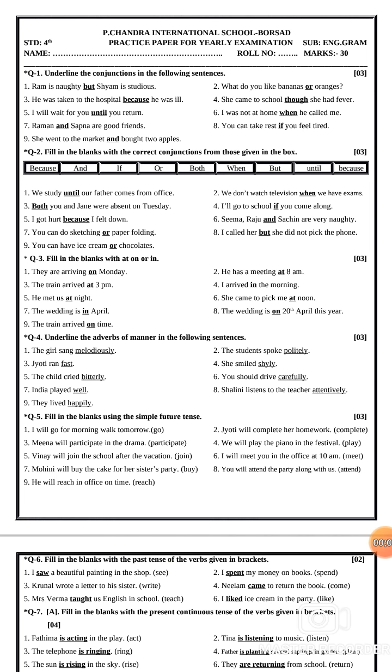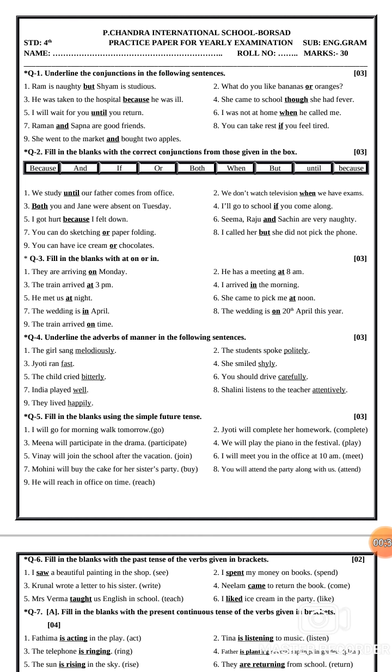Subject is English grammar. Let's start the revision of the yearly examination. Question number 1. Underline the conjunctions in the following sentences. So dear students, here in this question we have to underline the conjunctions. Conjunctions means the joining words. Whichever conjunctions are there, we have to find them out and then underline the conjunction only.